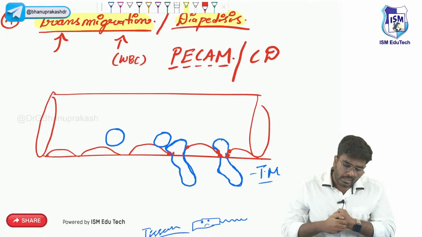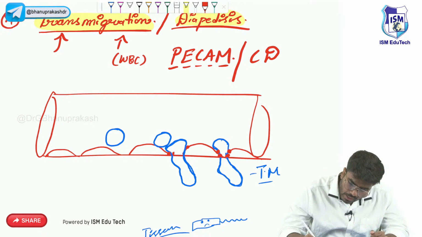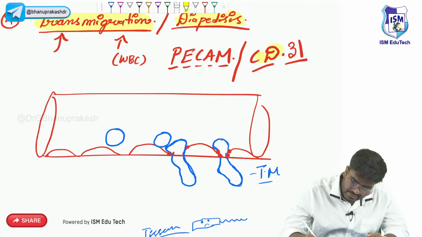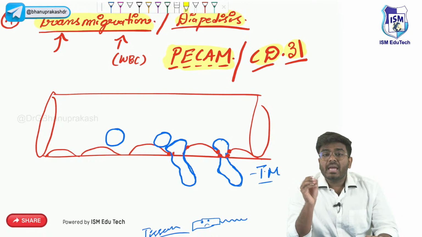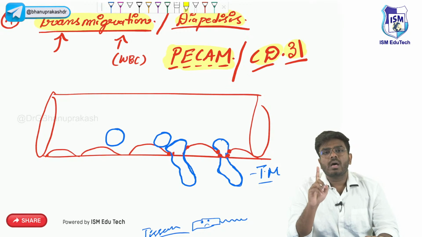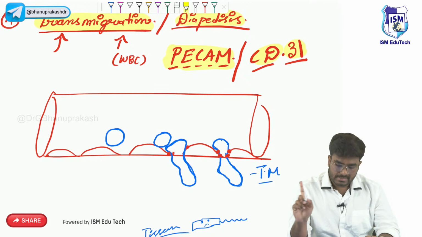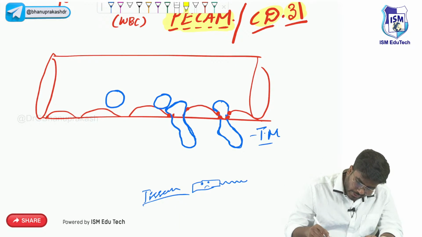So what is the name of those molecules? It's called PECAM, also called CD31. Very important. CD31 is the marker of PECAM. Now, PECAM helps in which process? Transmigration or diapedesis.